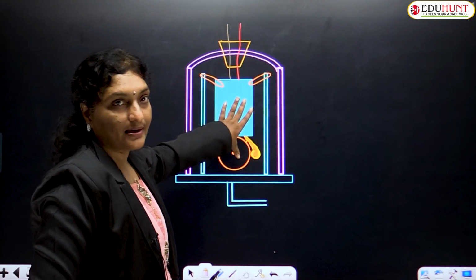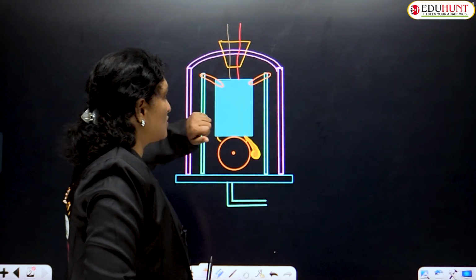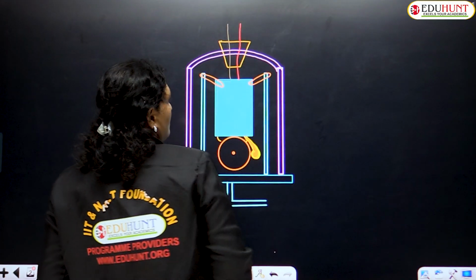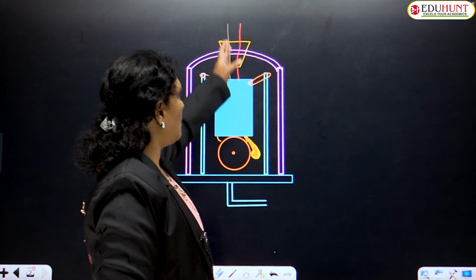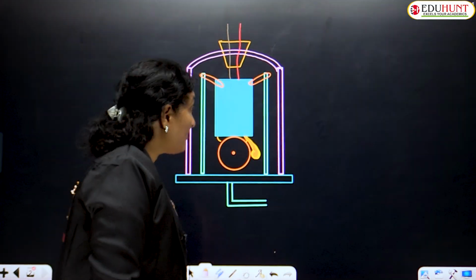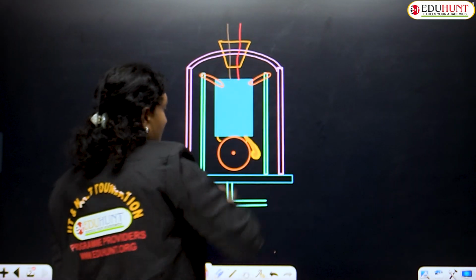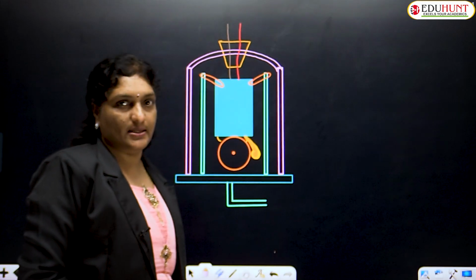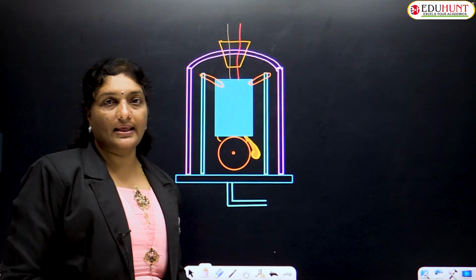This inside part is an electric bell, to which a rubber cork is connected and through which some electrodes pass, and there is an outlet for the air. One more thing, children, here is a vacuum chamber, a vacuum pump we can say. At the bottom we have provided a vacuum pump.